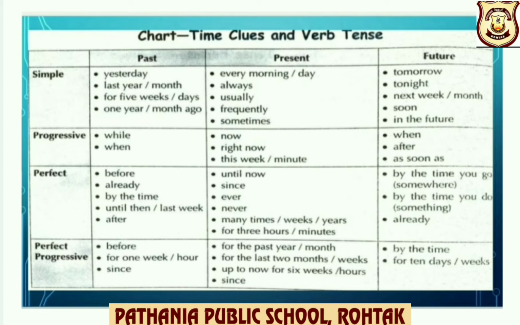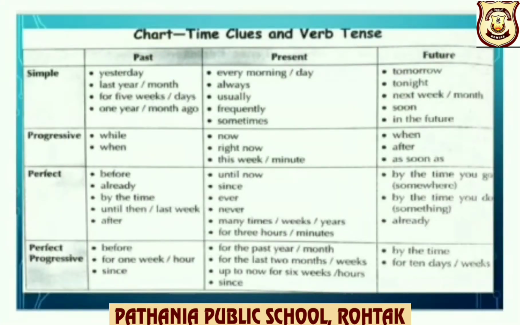To identify simple present, you can find words like every morning, every day, always, usually, frequently, sometimes. Progressive: now, right now, this week, minute. Perfect: until now, since, ever, never, many times, weeks, years, for 3 hours, minutes. Present perfect progressive: for the past year, month, for the last 2 months, weeks, up to now, for 6 weeks, hours, since.